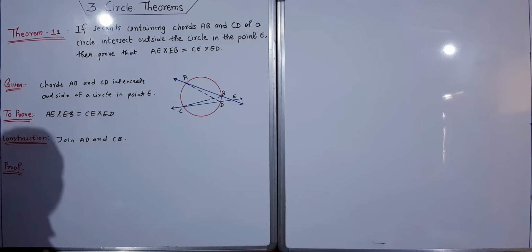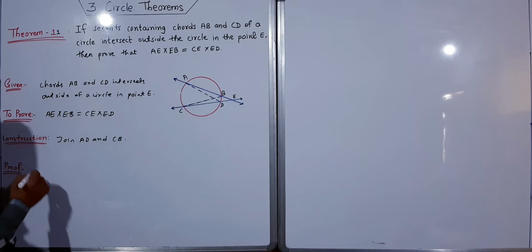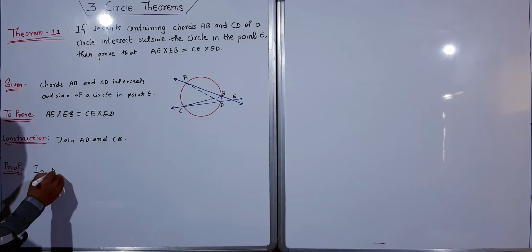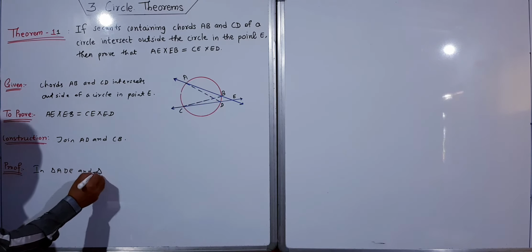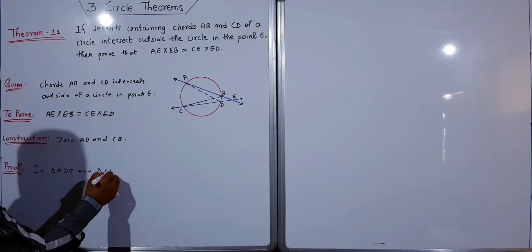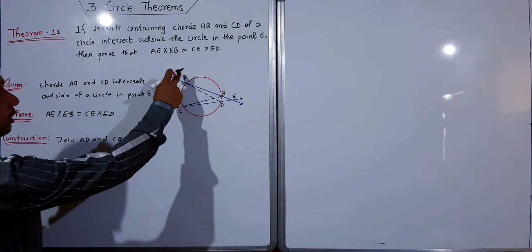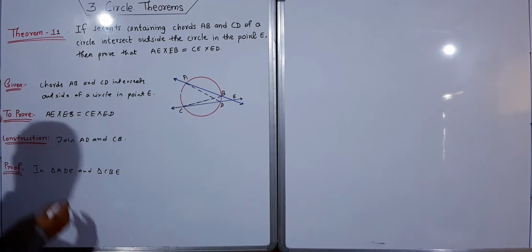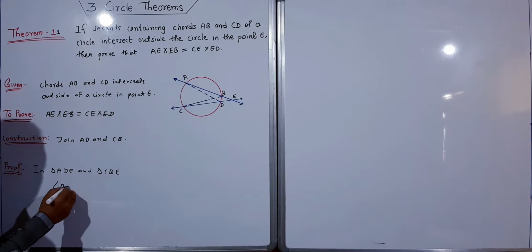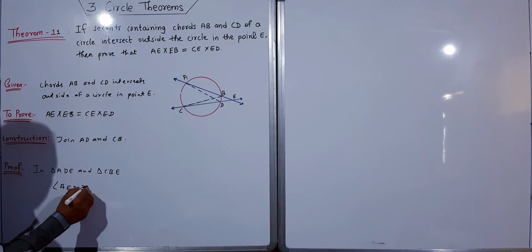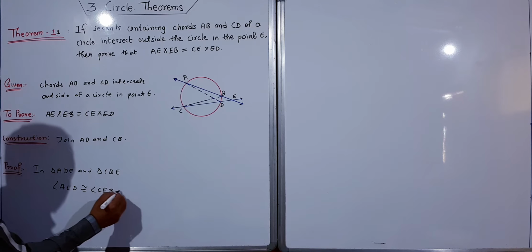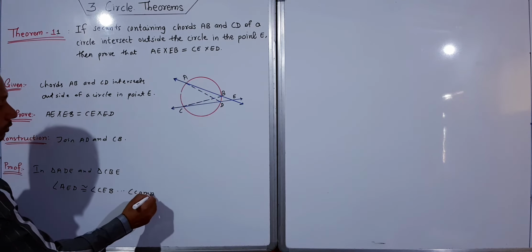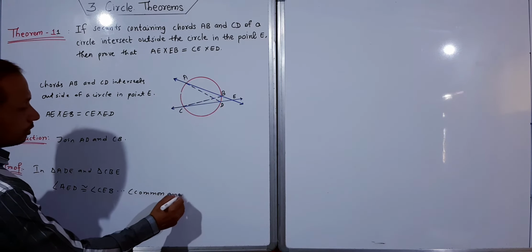So in triangle ADE and triangle CBE, angle AED is congruent to angle CEB. This is the common angle.